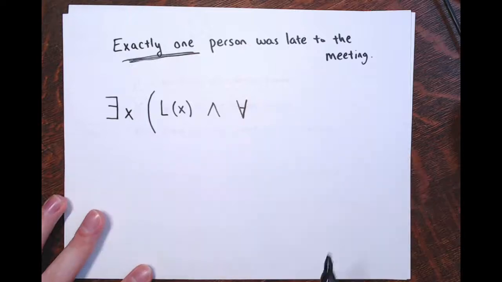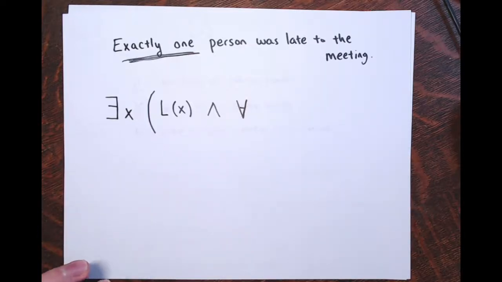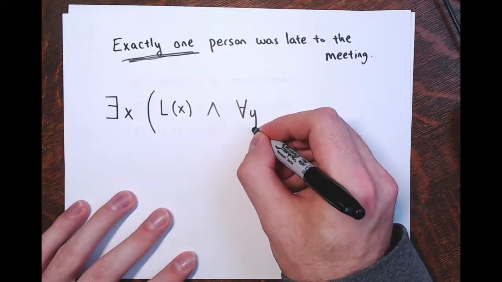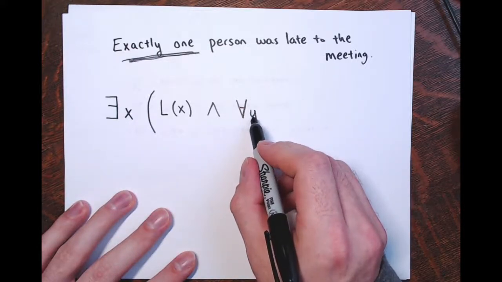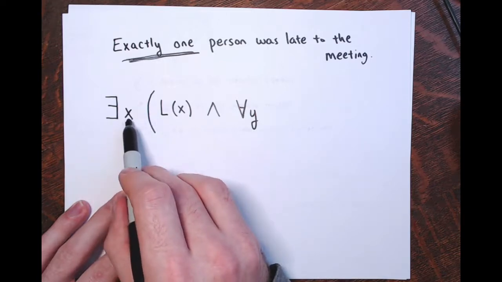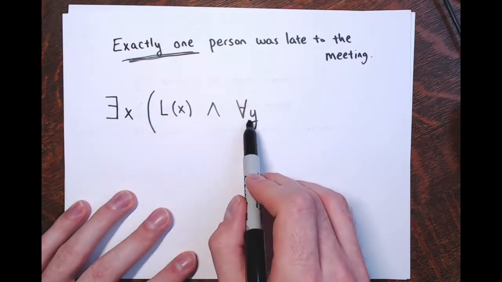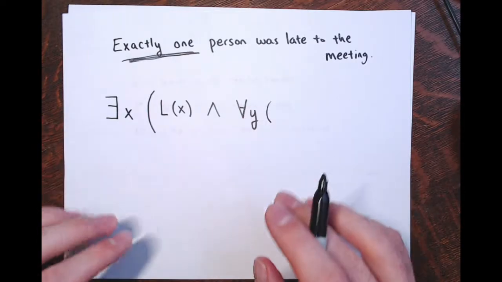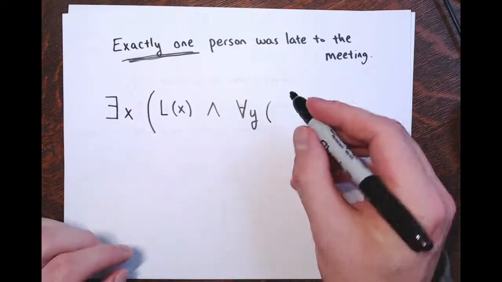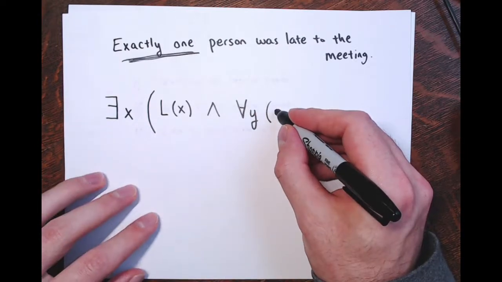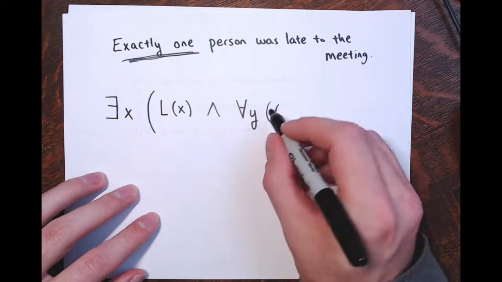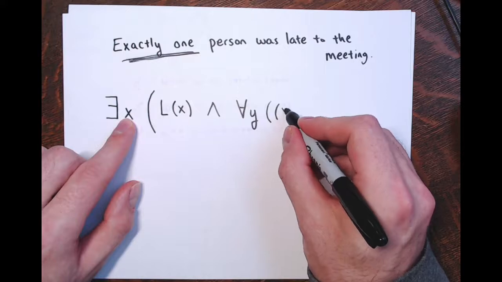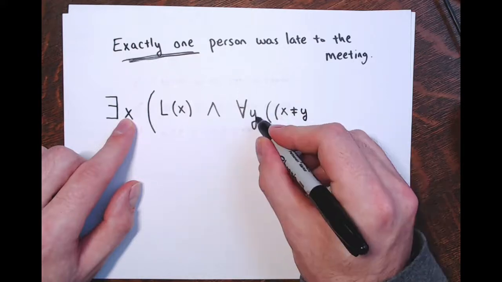And this kind of ties into what we said earlier. I want to express, everyone else, right? For everyone in the group, right? So there is one person in the group who was late, and if I look at everyone in the group, this is like quantifiers within quantifiers, and you'll see later that we can actually pull this one out. If the person that I'm looking at is not the same as the person I'm looking at here, right?